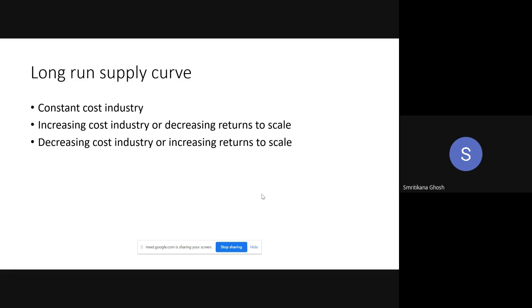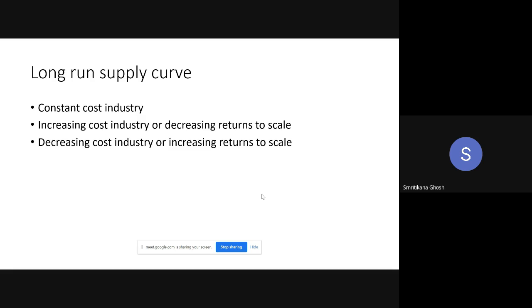The short run supply curve of the industry was very simple, just the horizontal summation of the existing firms' supply curves. And what is the firm supply curve? It is the marginal cost curve of that firm above the shutdown point. If you sum up those MC curves of the firms horizontally, we get the short run industry supply curve.